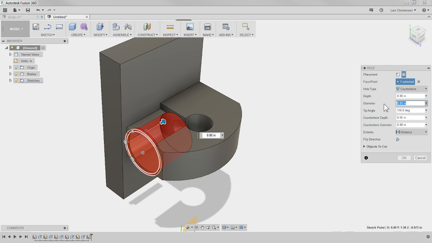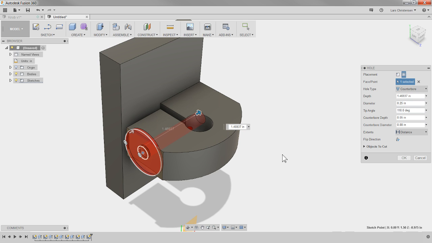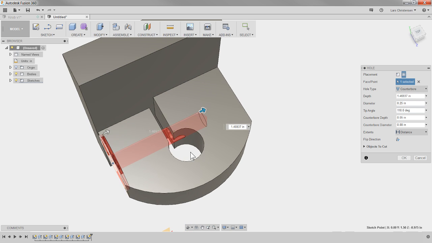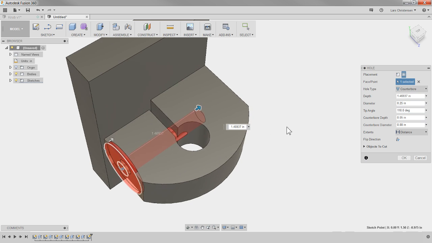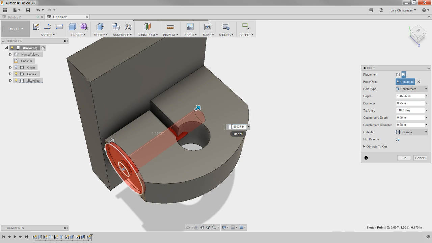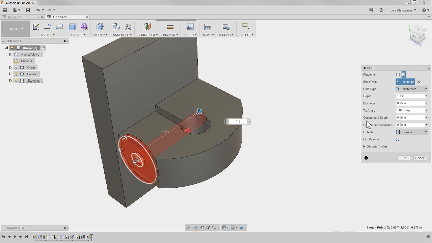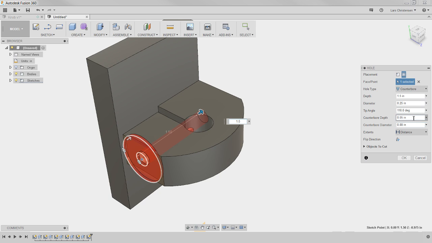So maybe this is a 1/8 inch screw, so I can go in and create a diameter of 1/8 of an inch, and I'm just going to let it cut right through here, and I can see that it's cutting through the edge, so we're going to look at that. But I'm going to make it 1.5 inches right now, like that, and then if we go into the counterbore, so if I made it a 1/4 inch, that would mean the depth will also be a 1/4 inch plus